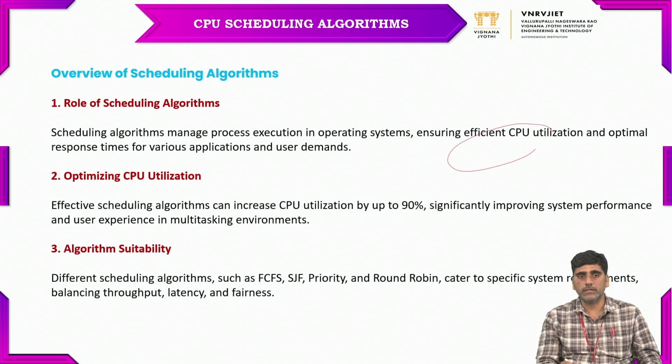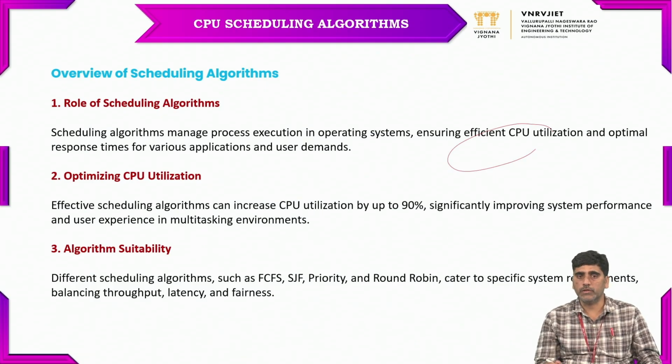Because of that, the second feature is optimizing CPU utilization. Effective scheduling algorithms can increase the CPU utilization by 70, 80, up to 90%. So it significantly improves the system performance and user experience also.